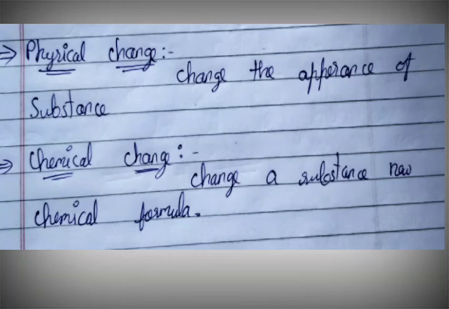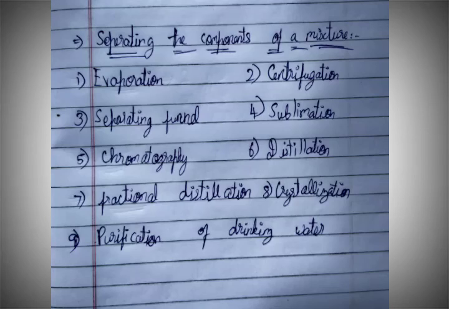Physical change: change in the appearance of a substance. Chemical change: change of a substance into a new chemical formula. Separating the components of a mixture has nine methods. They are evaporation, centrifugation, separating funnel, sublimation, chromatography, distillation, fractional distillation, crystallization, and purification of drinking water.